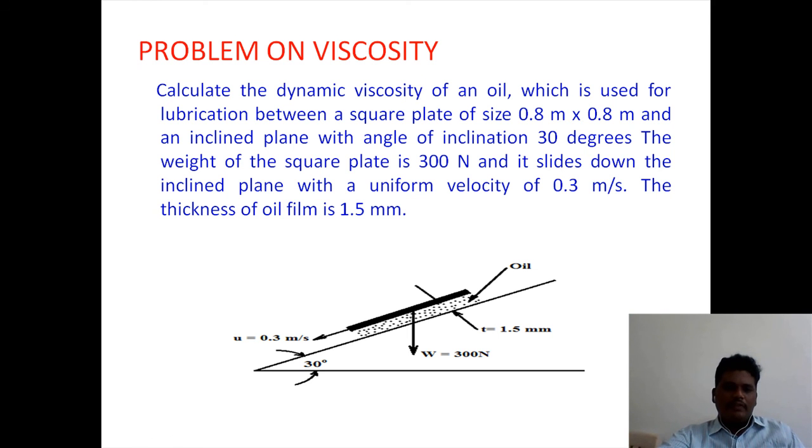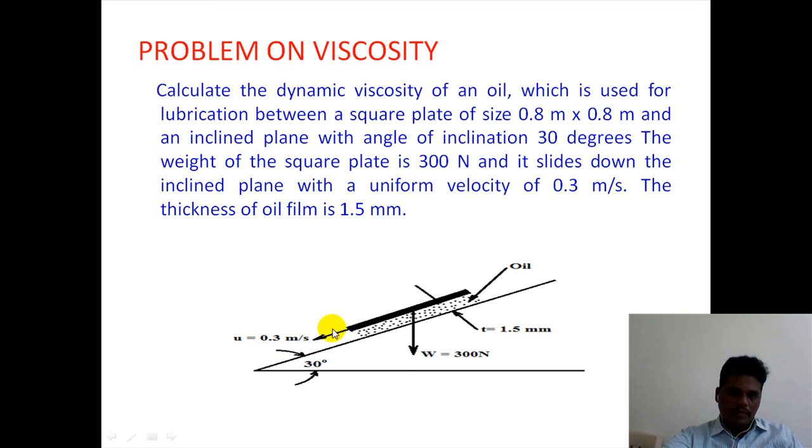This is a diagram representation also given in the problem. Angle of inclination is 30 degrees. This is the square plate, which is moving downwards, sliding downwards. Between the plate and the plane, viscous fluid, oil, is there. Now oil thickness is given as 1.5 mm. It has been moving with a velocity of 0.3 meter per second.